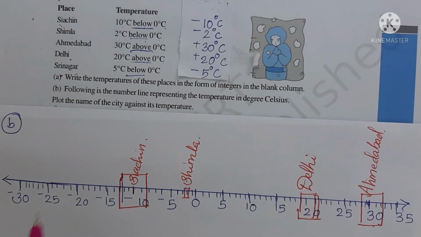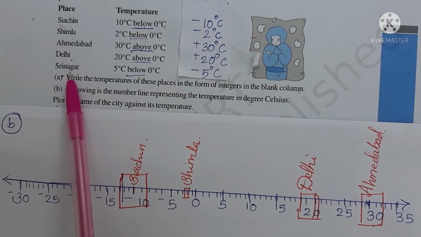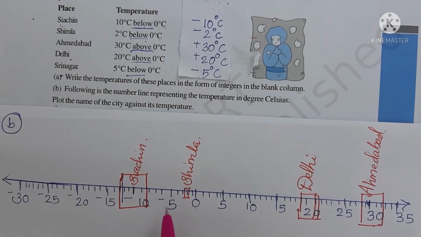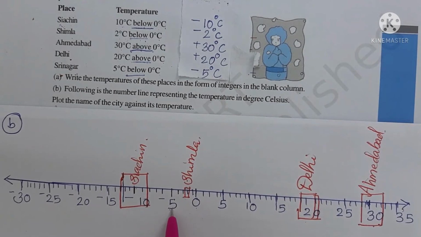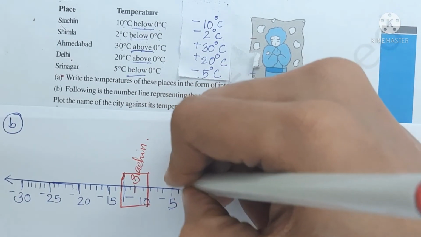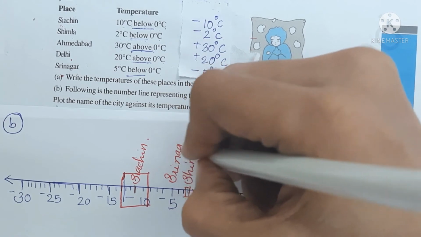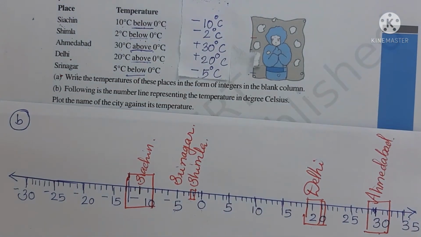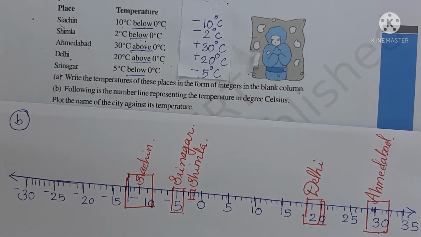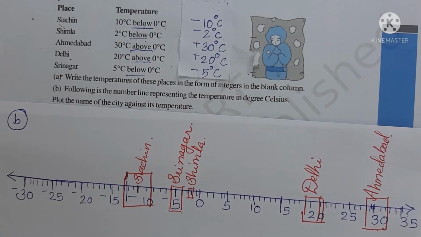Okay. Then next is Srinagar. Srinagar, the temperature is minus 5 degrees Celsius. So minus 5 is here. You can see. So you can write down Srinagar here, right? And also mark Srinagar here. Okay. This is the B part. We can see how different places are marked on a number line, right?